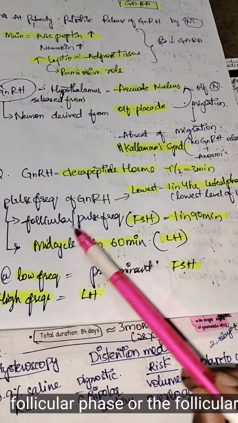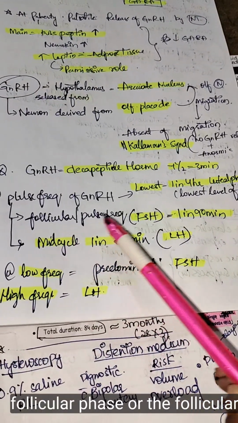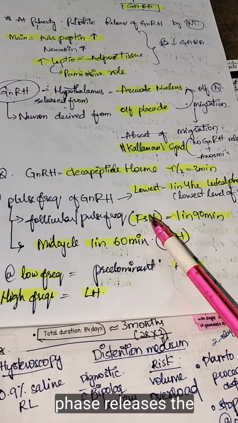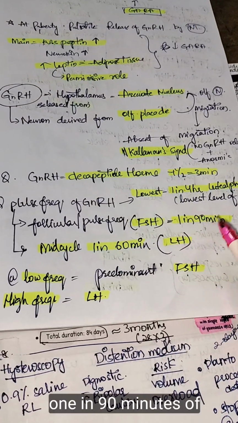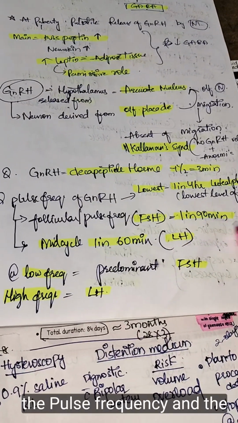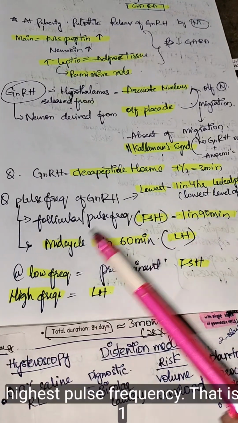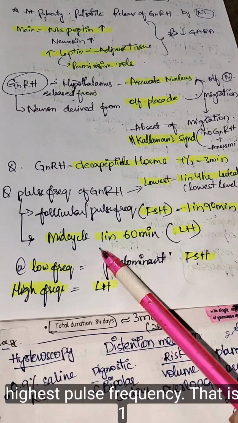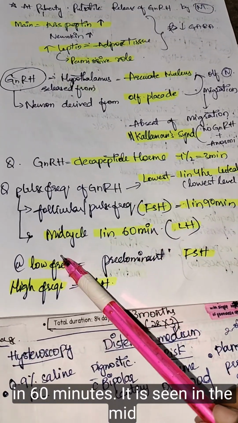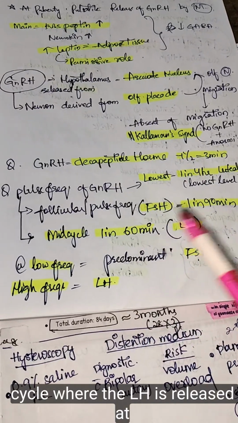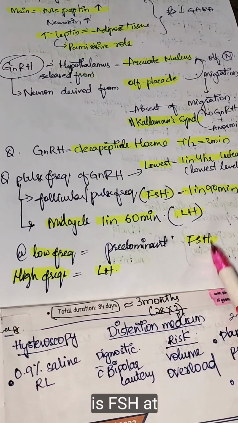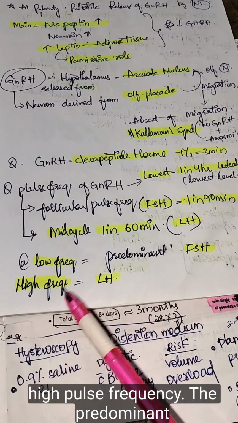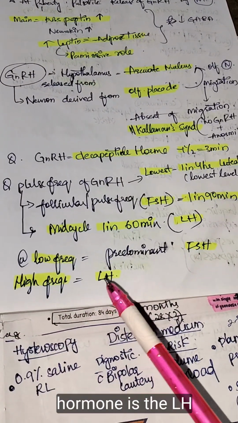Next, the follicular phase releases FSH at a pulse frequency of 1 in 90 minutes, and the highest pulse frequency, 1 in 60 minutes, is seen in the mid cycle, where the LH is released. At the lowest pulse frequency, FSH is predominant. At high pulse frequency, the predominant hormone is LH.